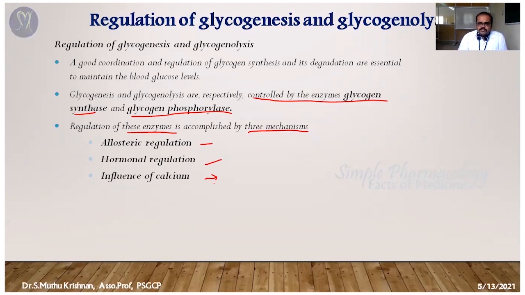Apart from that, as I said, many other factors are involved in regulating glycogenesis and glycogenolysis. We know from the last step that steroids, glucagon, and insulin directly or indirectly control these two pathways. So these two enzymes are regulated by allosteric regulation, hormonal regulation, and the influence of calcium.